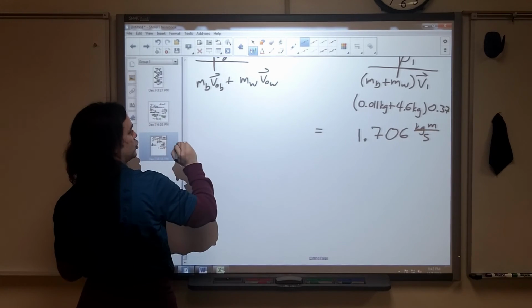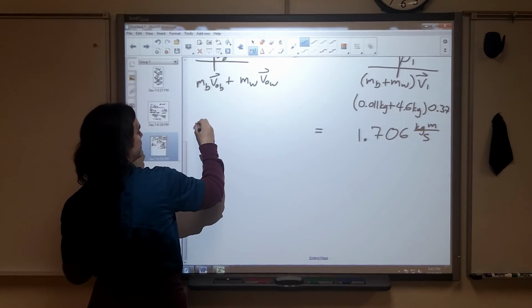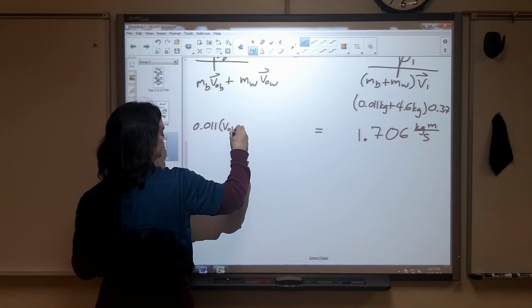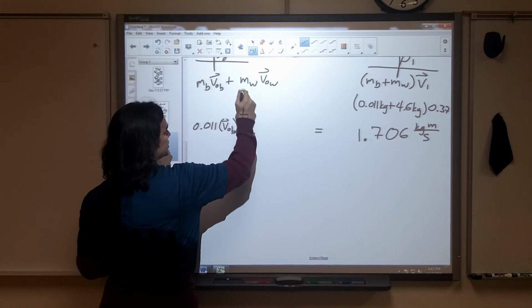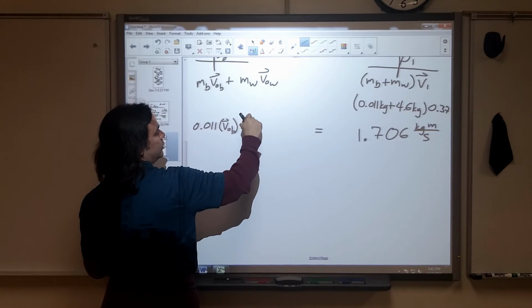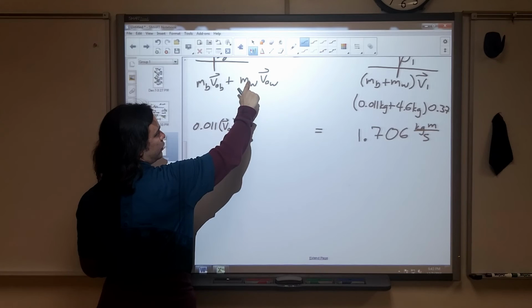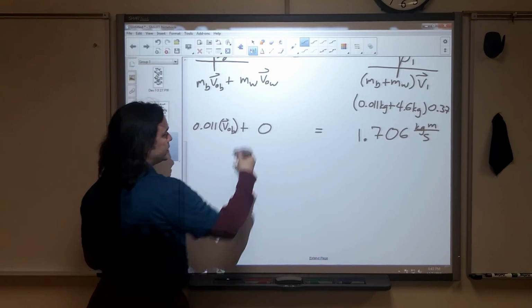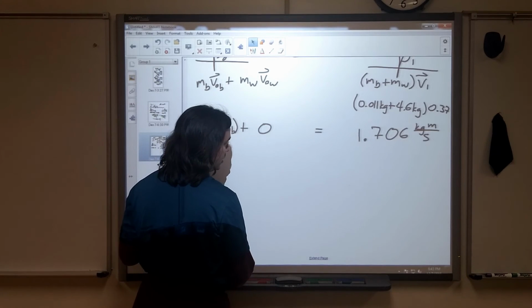Now, we don't know the initial velocity of the bullet. That's what we're looking for. So that's going to be 0.011 kilogram times the initial velocity of the bullet, plus, I'm just going to fill in the takeaway on this. We have the mass of the block, 4.6, but we know that the initial velocity of the block is 0, so it has no momentum for us. So we have